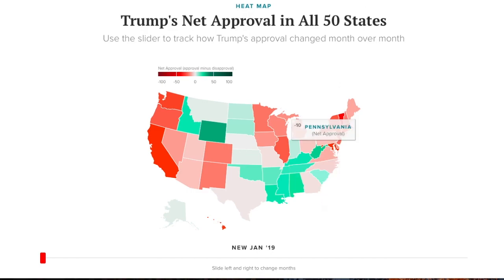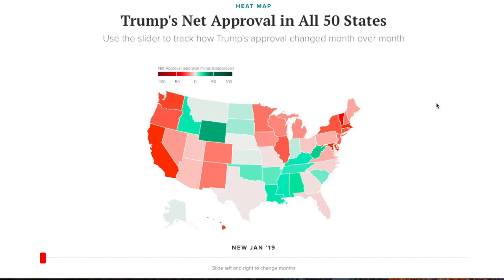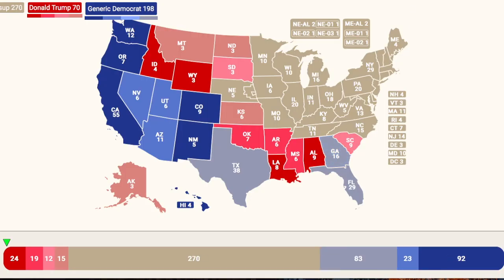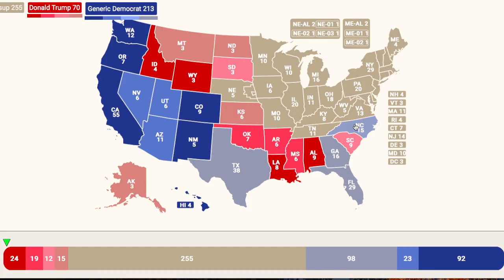In Florida, he's underwater by 4, so that would move into the tilt Democratic column. Georgia also underwater by 2, so that also moves into the Democratic column. State of North Carolina, like Florida, underwater by 4, also moves into the tilt Democratic column. So 213 for the generic Democrats, 70 for Donald Trump. Again, purely based off approval ratings.